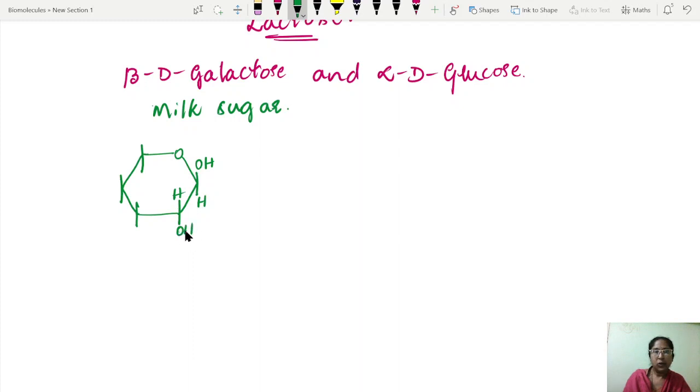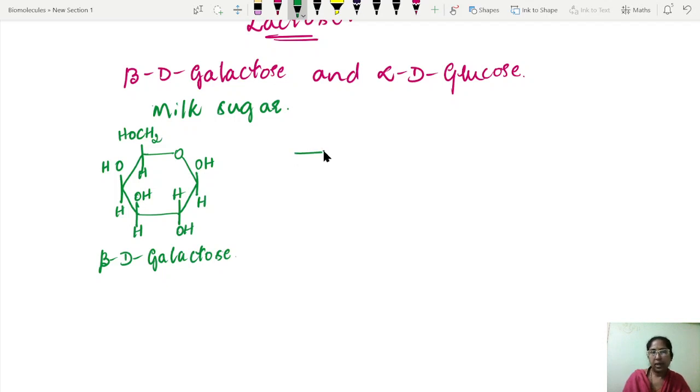Here it is HOH. In the third carbon it is OHH. In the fourth carbon also, because I am writing galactose, it is OHH. Here it is H and here it is CH2OH. So this is beta D galactose.